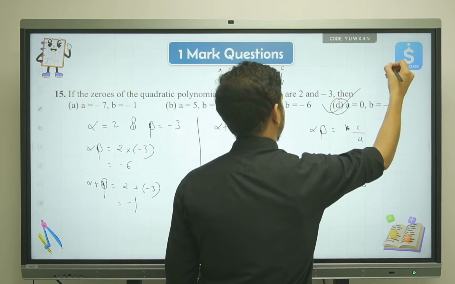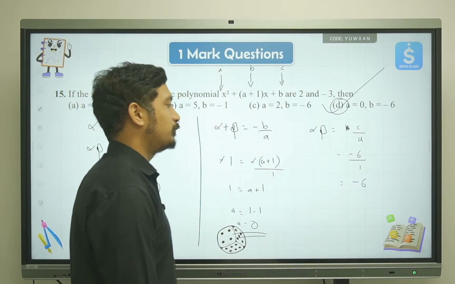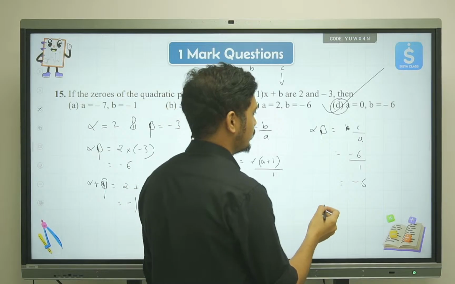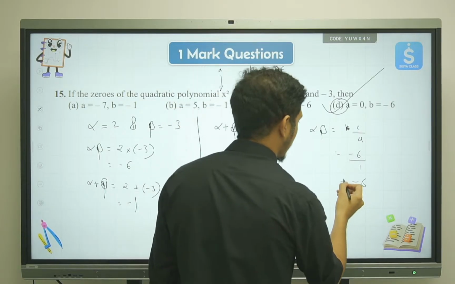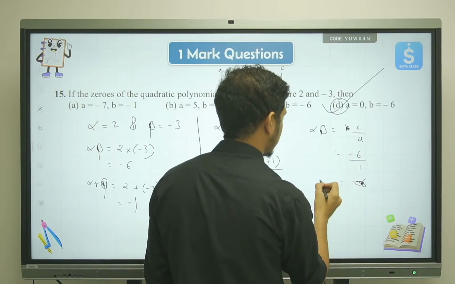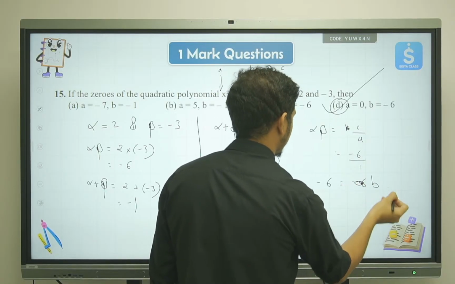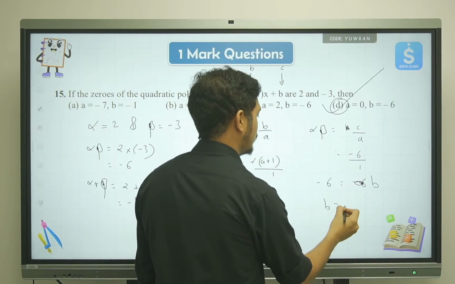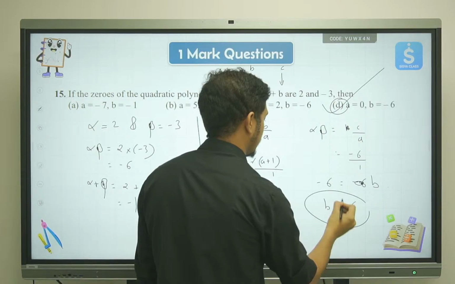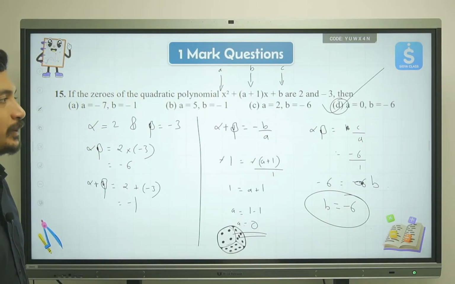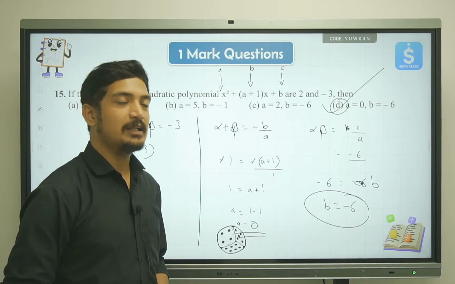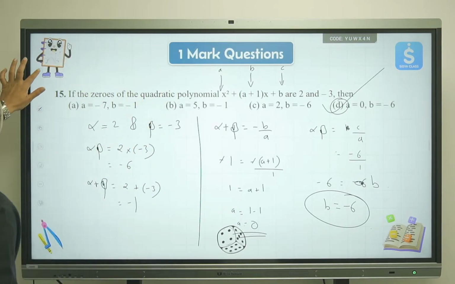Option number D is correct. I hope there are no doubts or confusion. Here, rather than this, I can say minus 6 is equal to b. So b will be equal to minus 6. That's the answer. So option number D, a is equal to 0 and b is equal to minus 6, is the correct answer. Moving on to the next question.